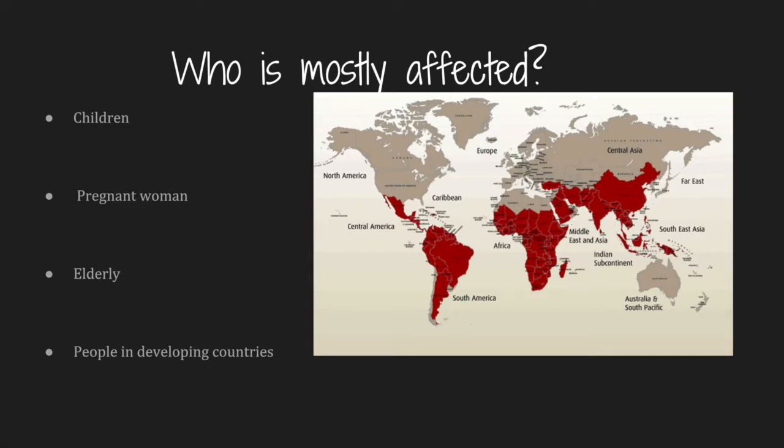Elderly people are also affected because their bodies aren't strong enough to fight the disease, making them at risk of death. Those who live in developing countries tend to be the biggest targets of malaria because they lack the materials needed to prevent them from catching the disease.